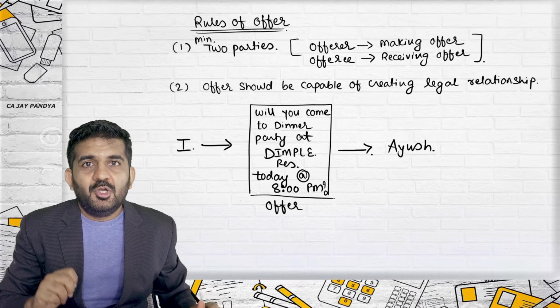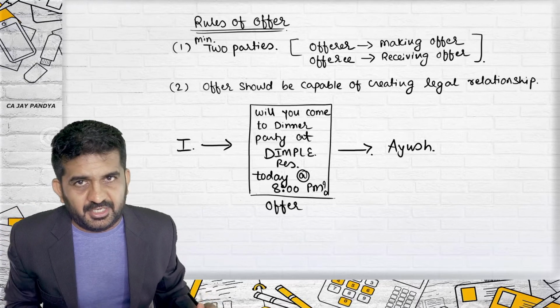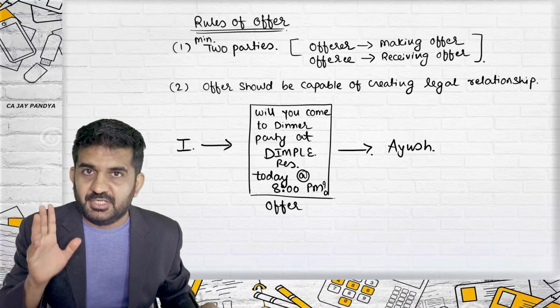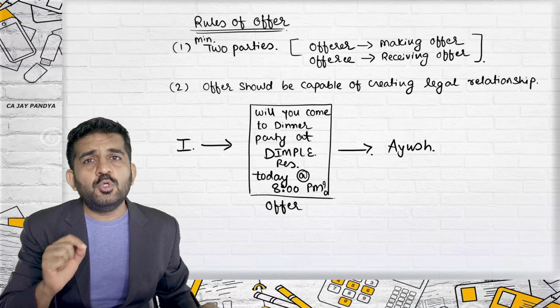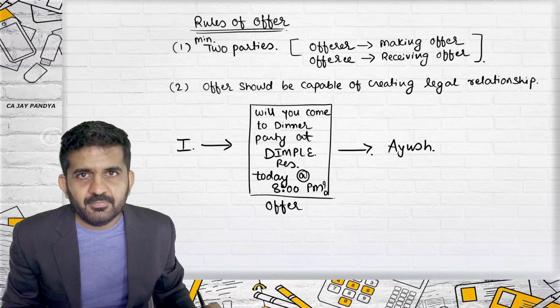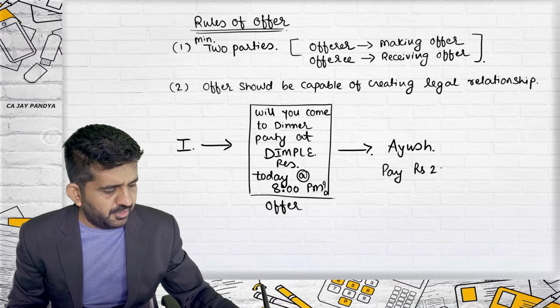Ayush goes to the dinner party today. He reaches Dimple restaurant at 8 p.m. I am not available and the party is cancelled. So Ayush feels that let me have dinner at Dimple restaurant. He pays a bill of rupees 200.